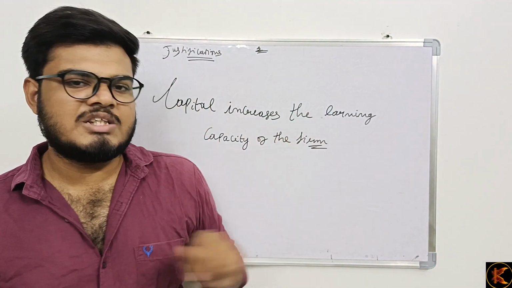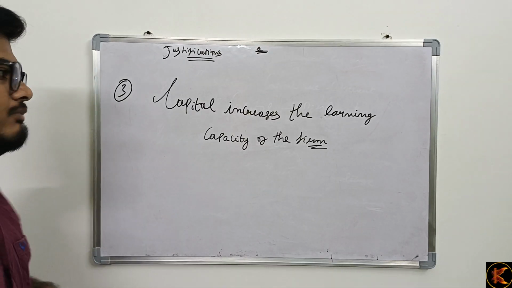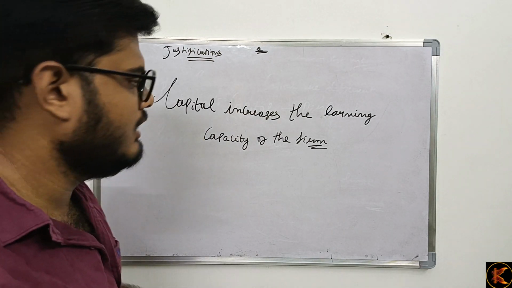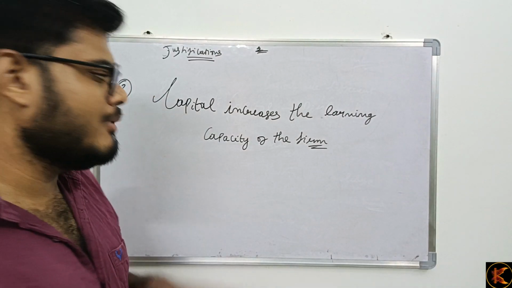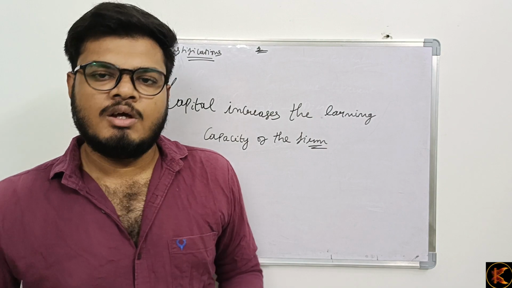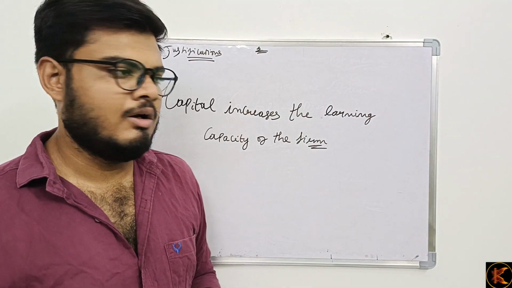So these three are the justifications. That's it for this video. We have seen the theoretical part of the interest on capital. So just learn about this, have the theoretical part. Let's go to the problems in the next video.